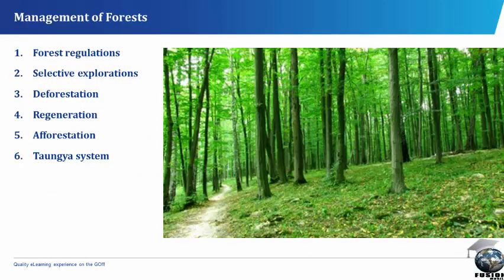Management of the forest. In order to ensure the continuous supply of timber from the forest, the following management practices should be adopted. They include forest regulations, selective exploitation, deforestation, regeneration, afforestation, and the taungya system. Forest regulations are laws promulgated by government in the form of edicts, decrees, and bylaws to prevent people from exploiting or indiscriminately tapping forest resources. These regulations ensure the preservation of forest resources.